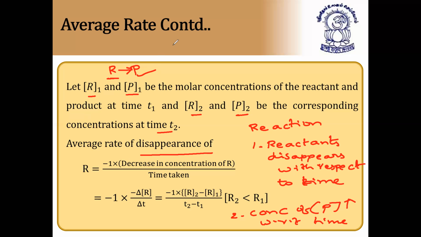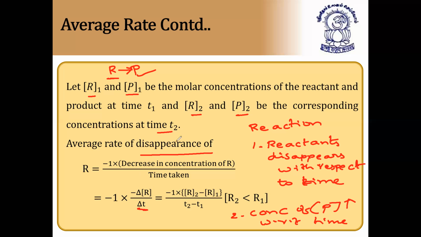So what does disappearance mean? As the time increases, the concentration of the reactant decreases. So that is calculated in terms of reactants: average rate of disappearance of reactants is equal to -1. Why are you using -1? Because always decreasing concentration of R takes place with respect to time. So that's why you'll use the minus sign. Decreasing concentration of R: -1 delta R by delta T, where delta is nothing but change in concentration.